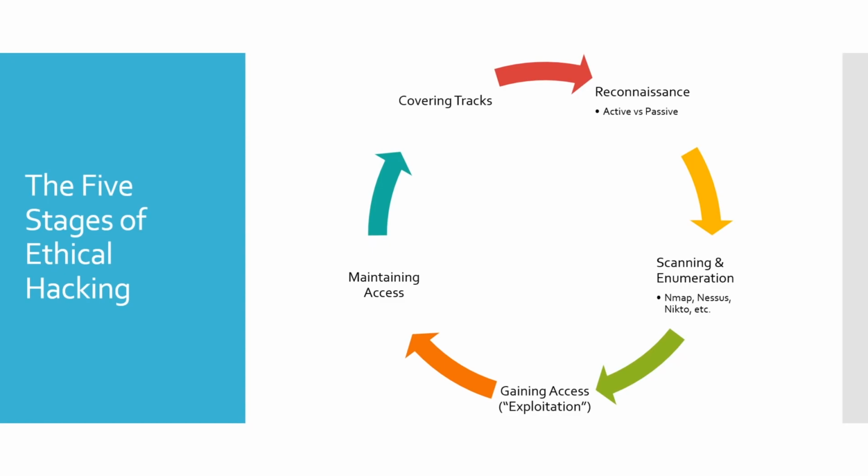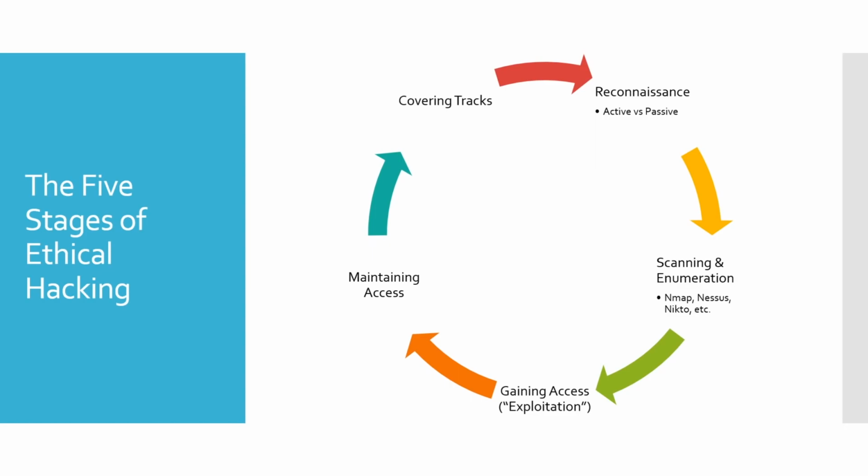Now, active reconnaissance kind of falls into place with the second phase, which is scanning and enumeration. Now that is active. That is where we go out and we take tools such as Nmap and Nessus and Nikto, and if you've never heard of any of those, that's fine. But we take those and we scan actively against a client. Now what we're looking for are open ports, vulnerabilities, different items, and with what returns on these results when we do this scanning, we also perform what is called enumeration. Enumeration is just looking at items and digging into them to see if we can find anything of value.